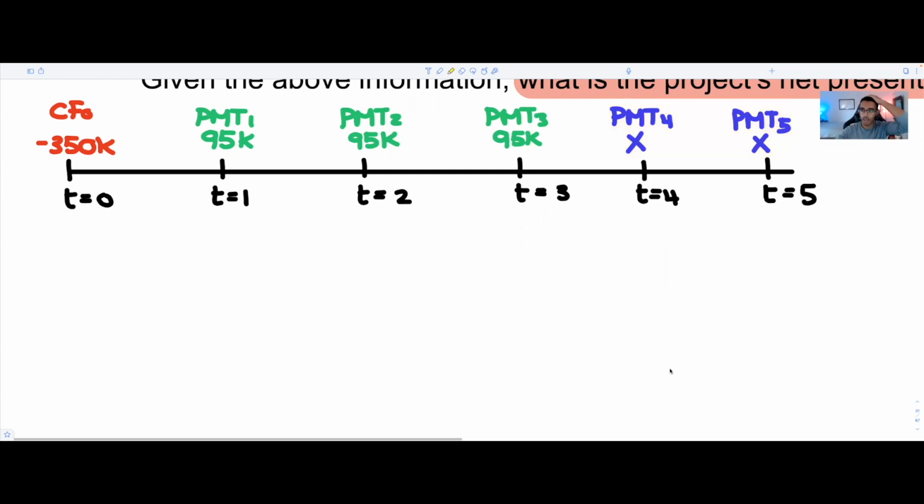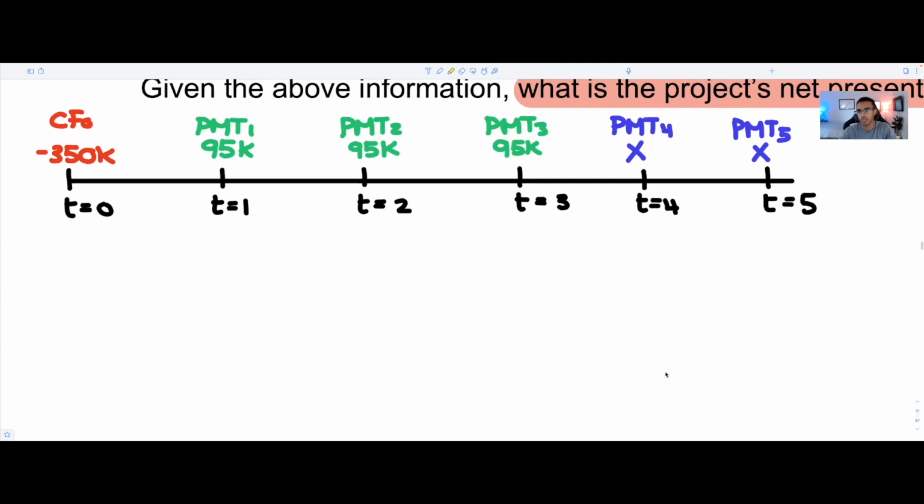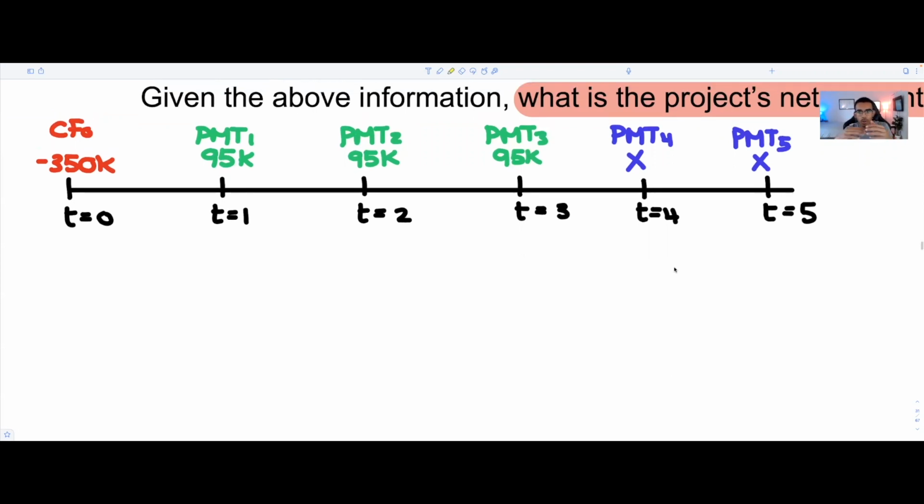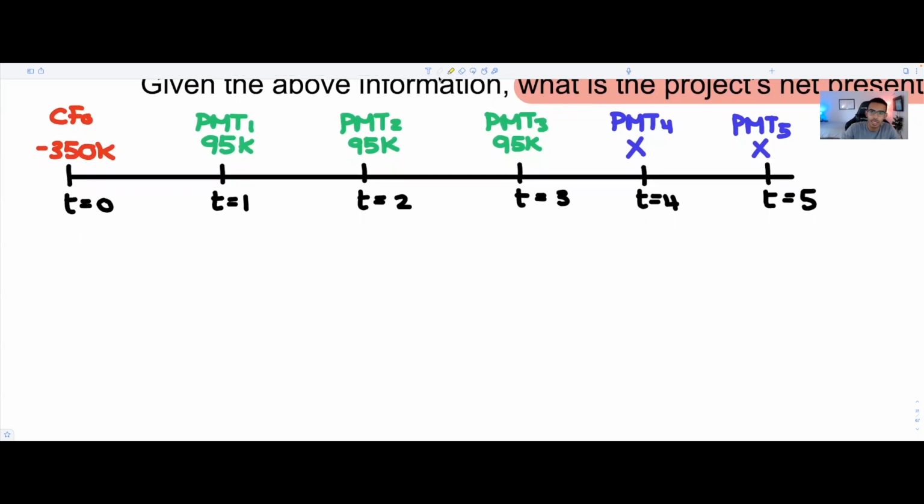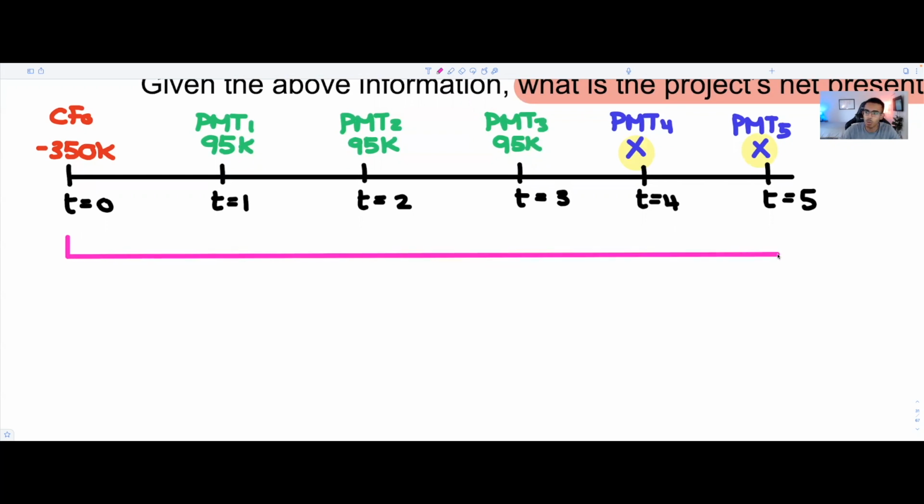Now, what's awesome here is that the question gave you a few points, okay? And by the way, even before we get there, notice how we have a simple timeline. Notice how this looks exactly like chapter 5, or our time value of money chapter. So this should ring a few bells. But what's even better here is that they gave you the IRR of this entire project, and they also told you that payment 4 and payment 5 are equal to each other. This is awesome news, because you're able to use this to your advantage and solve for the missing variable by using the IRR. You'll see what I mean in just a second.